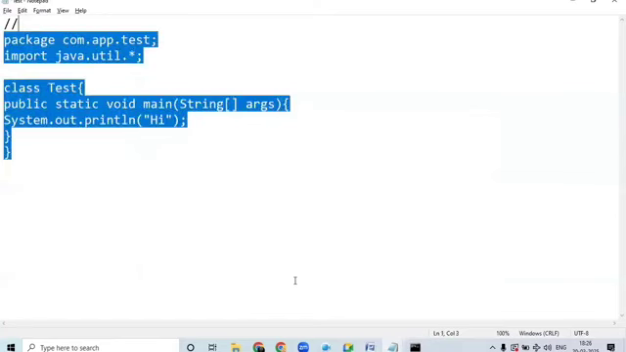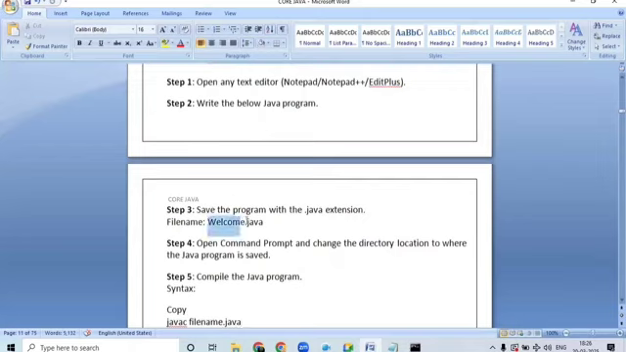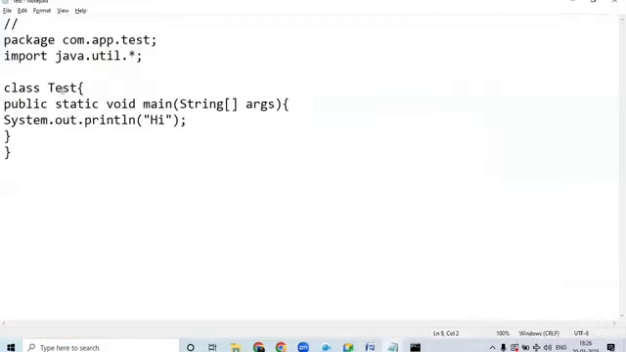Okay, next, provide the file name. So I have provided Test.java. Then next, the file name should be the same as the class name here. So what is the class name here? Test is the class name, so I have defined it here as Test.